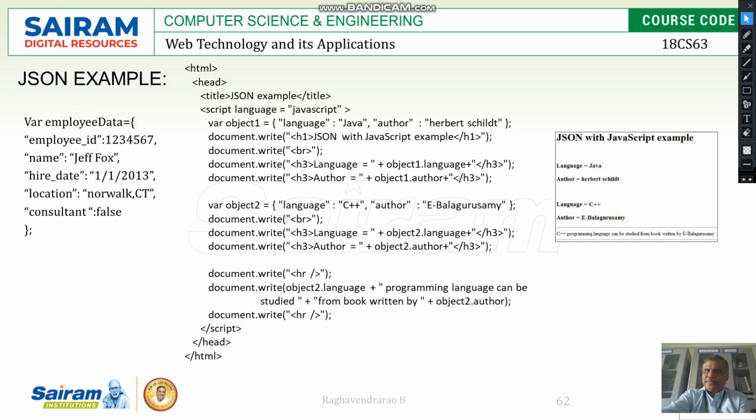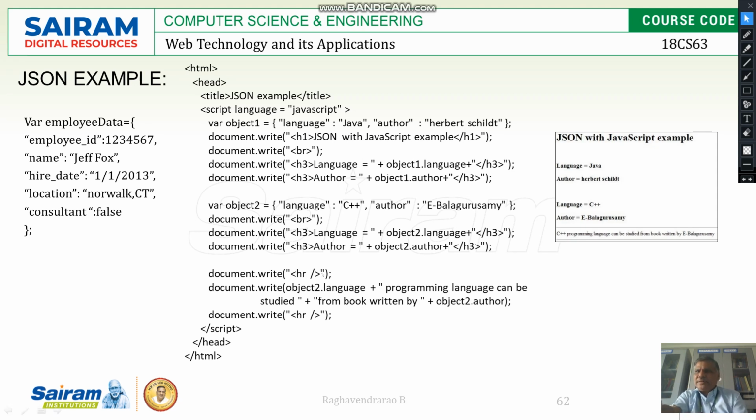Let us see one example here. Now you can see here, this is the JSON object. The variable employee data starts with curly braces, with name and value pairs. So employee ID colon name is there, then separated by a comma. Name and value pairs separated by commas are going to be there. This syntax is called JSON syntax.